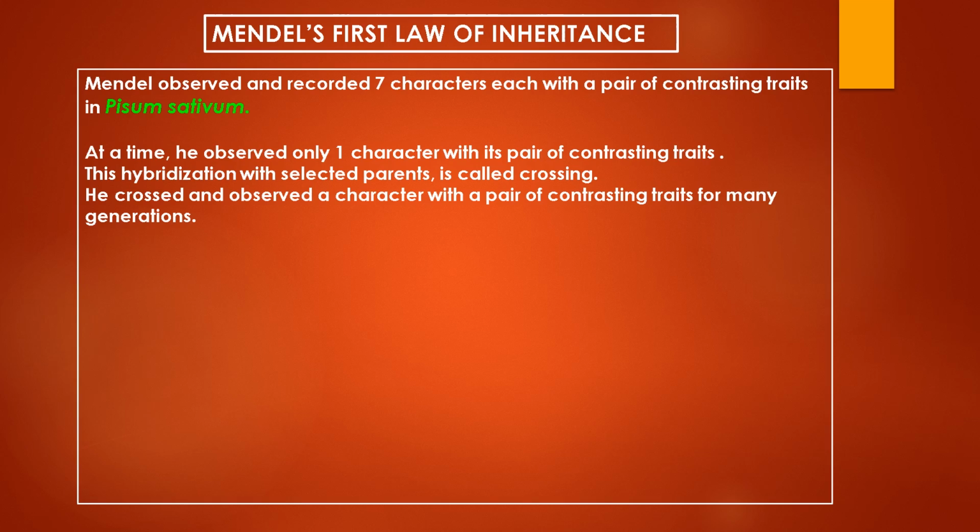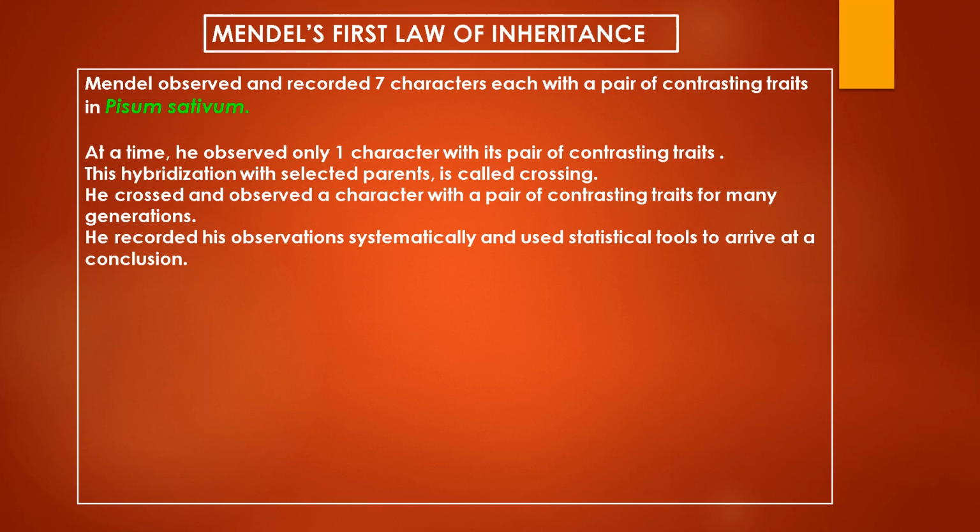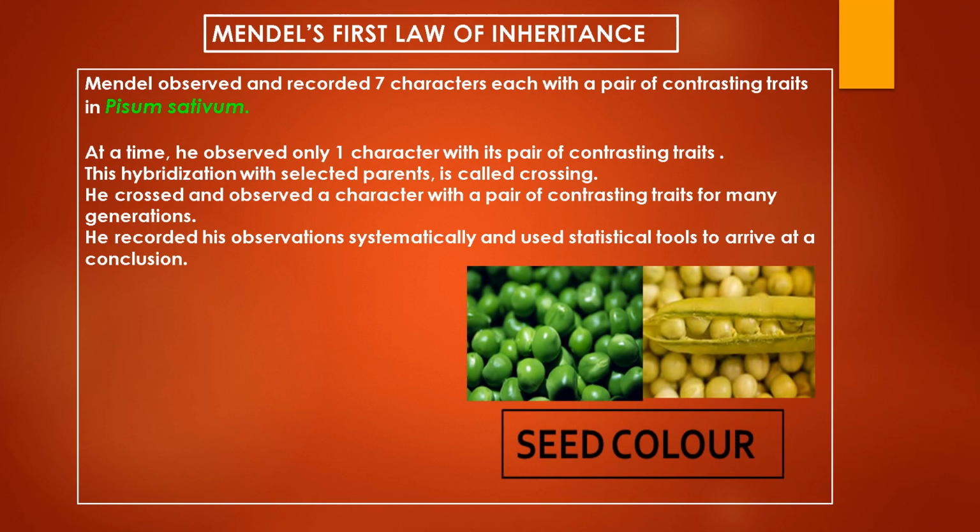He crossed them, collected the next generation of seeds, raised them up, observed their character, and then did the same thing for many generations. So he observed one character with a pair of contrasting traits for many generations in Pisum sativum. He recorded his observation very systematically, and as he was very comfortable with statistical tools, he arrived at a conclusion after observing and analyzing many generations of observation.